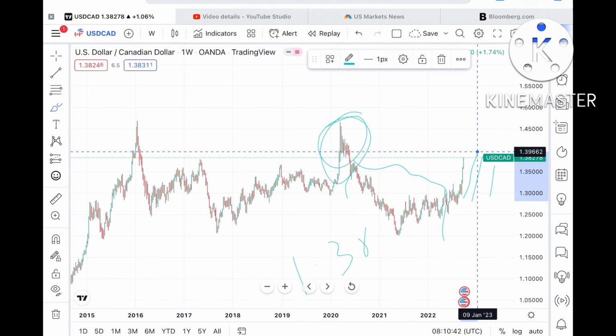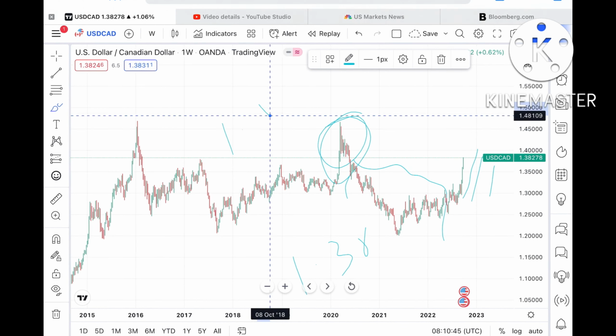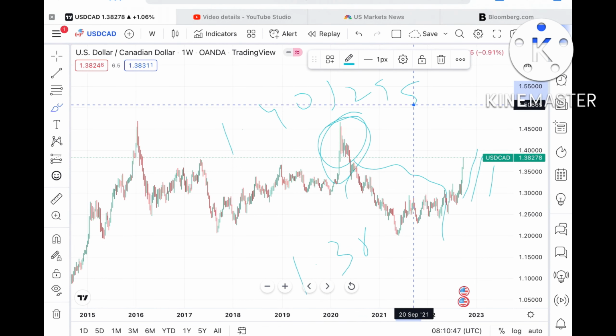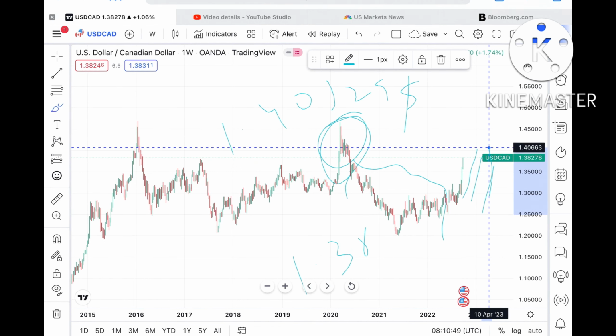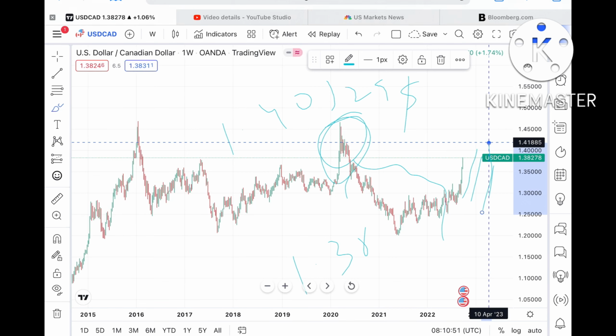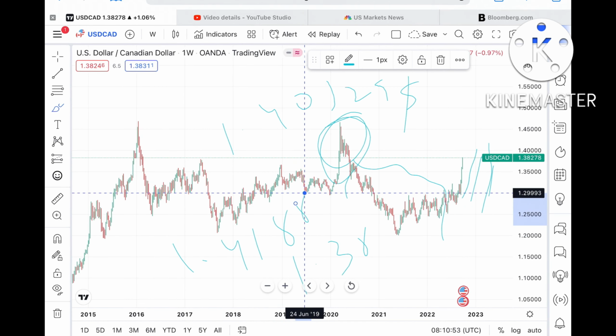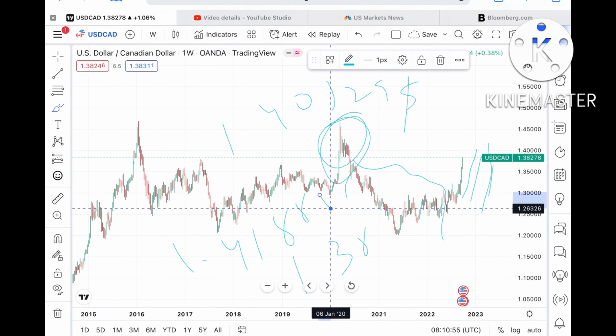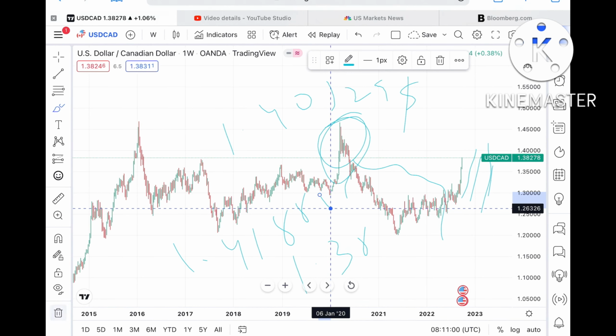$1.38662, and from there we can see it touch a level of $1.40329. Once the price sustains above this level, then we can see it go further upside towards a level of $1.41885, and from there it can go further upside. You have to keep this in mind, if the price sustains this particular level, we can see it grow further high.